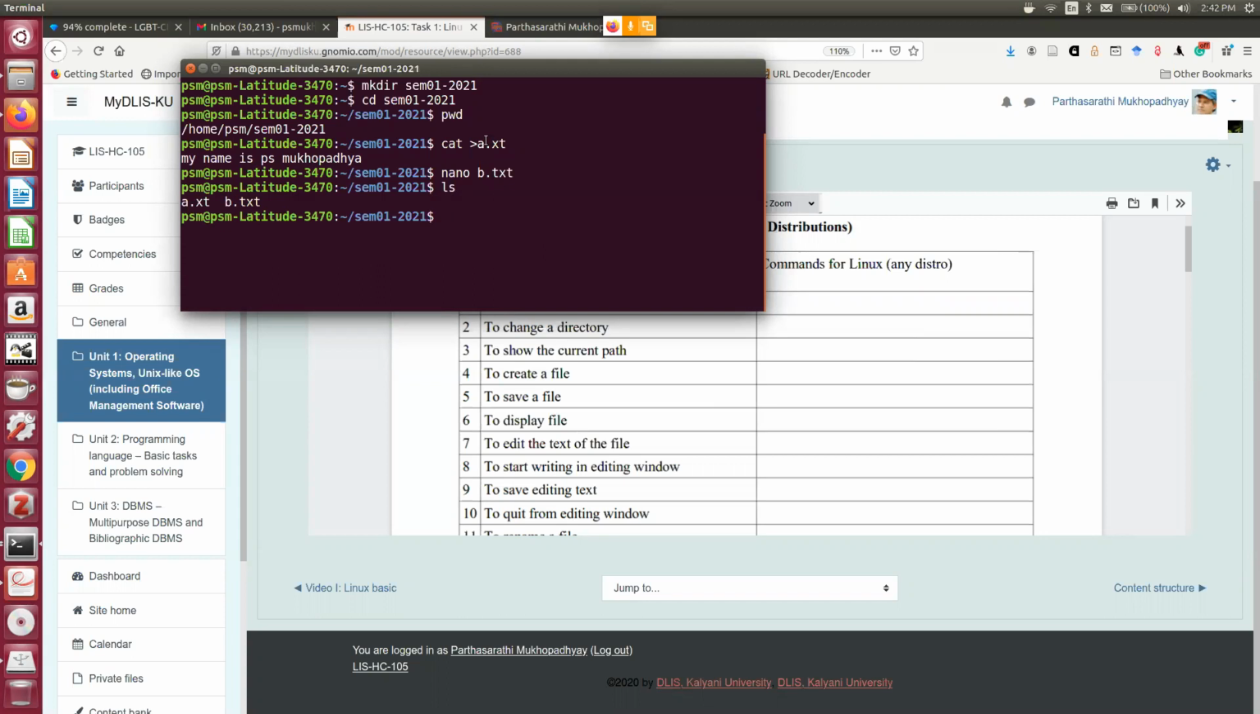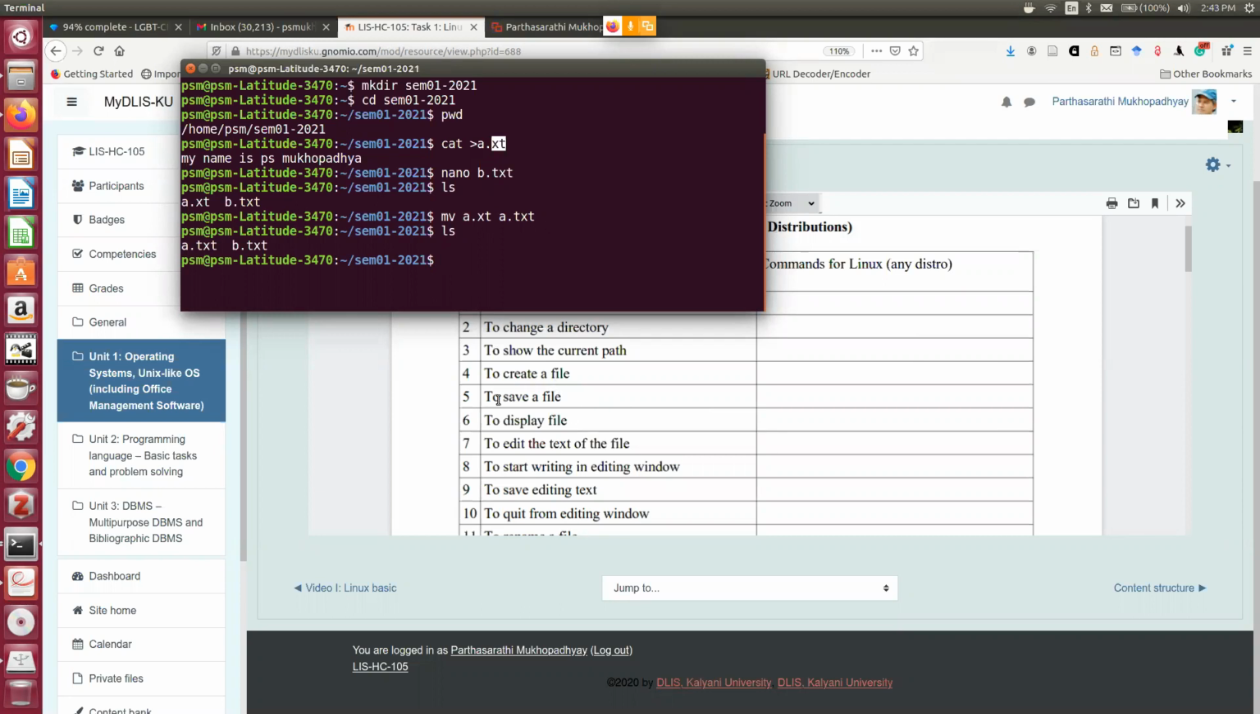Now unfortunately I have mistyped this a.txt as a.xt. So in such cases what to do? I can delete and I can always rebuild a file, but otherwise I can change the name of the file. So move, the command is mv, which stands for move: mv a.xt, the old file name, then the new file name a.txt. Now you see my file name changed from a.xt to a.txt.